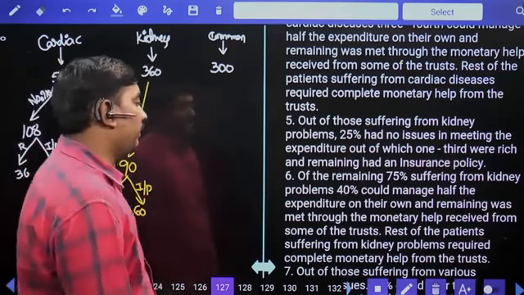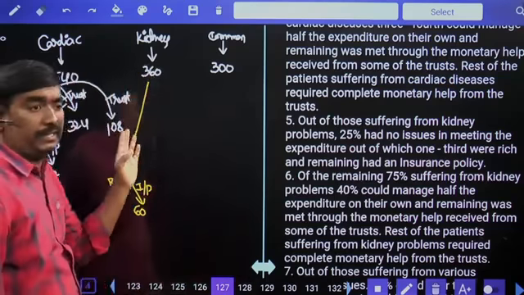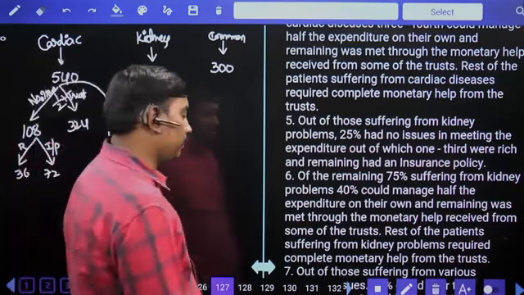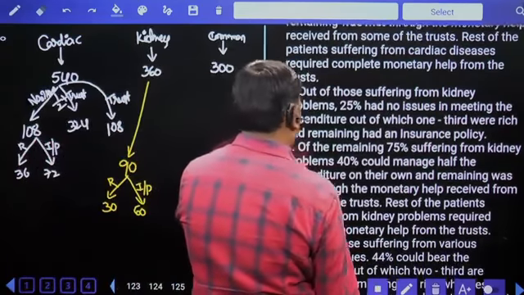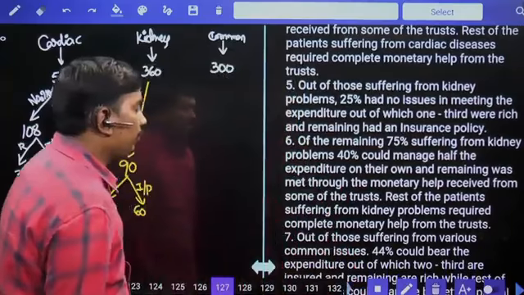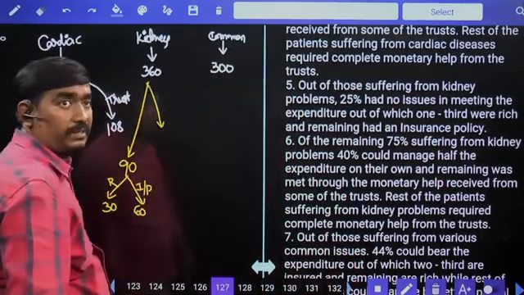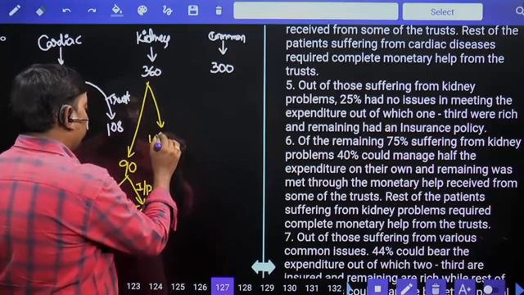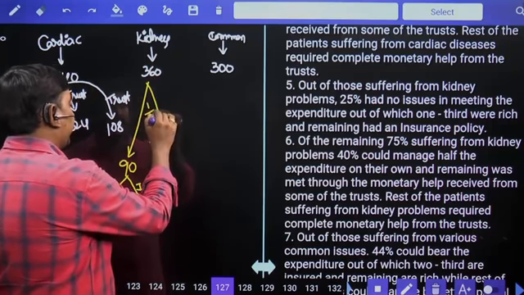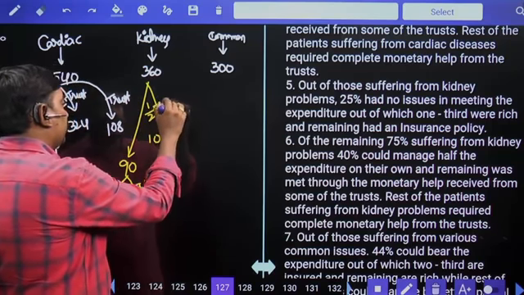Of the remaining 75%, out of 360, already 90 is over, remaining 270. Out of 270, 40% could manage half of the expenditure on their own. Out of 270, 40% means 108. Could manage half of the expenditure and the remaining from trust.